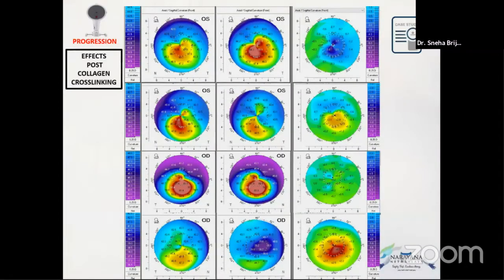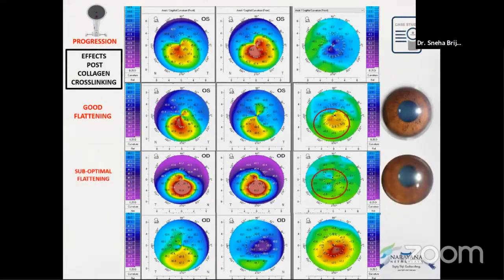These are a few comparative maps of the patients who have undergone corneal collagen cross-linking. The first one shows a good flattening. The second one shows a suboptimal flattening. And the third one shows excessive flattening with a clinically significant corneal haze.